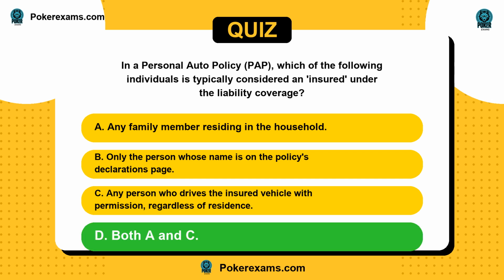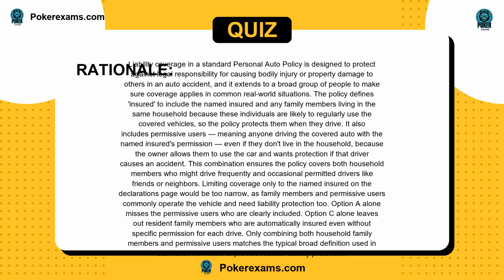The answer is D. Liability coverage in a standard personal auto policy is designed to protect against legal responsibility for causing bodily injury or property damage to others in an auto accident, and it extends to a broad group of people to make sure coverage applies in common real-world situations. The policy defines insured to include the named insured and any family members living in the same household, because these individuals are likely to regularly use the covered vehicles, so the policy protects them when they drive.